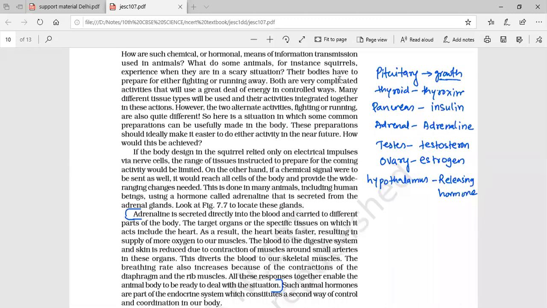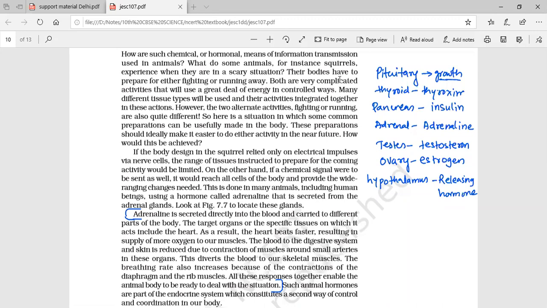Hypothalamus secretes two hormones: one is a releasing hormone and the second one is an inhibitory hormone. Whenever the releasing hormone is secreted, pituitary gets the information that it needs to secrete the hormone right now. Inhibition means it will stop the secretion of pituitary at a particular time. So the pituitary is controlled with the help of hypothalamus.